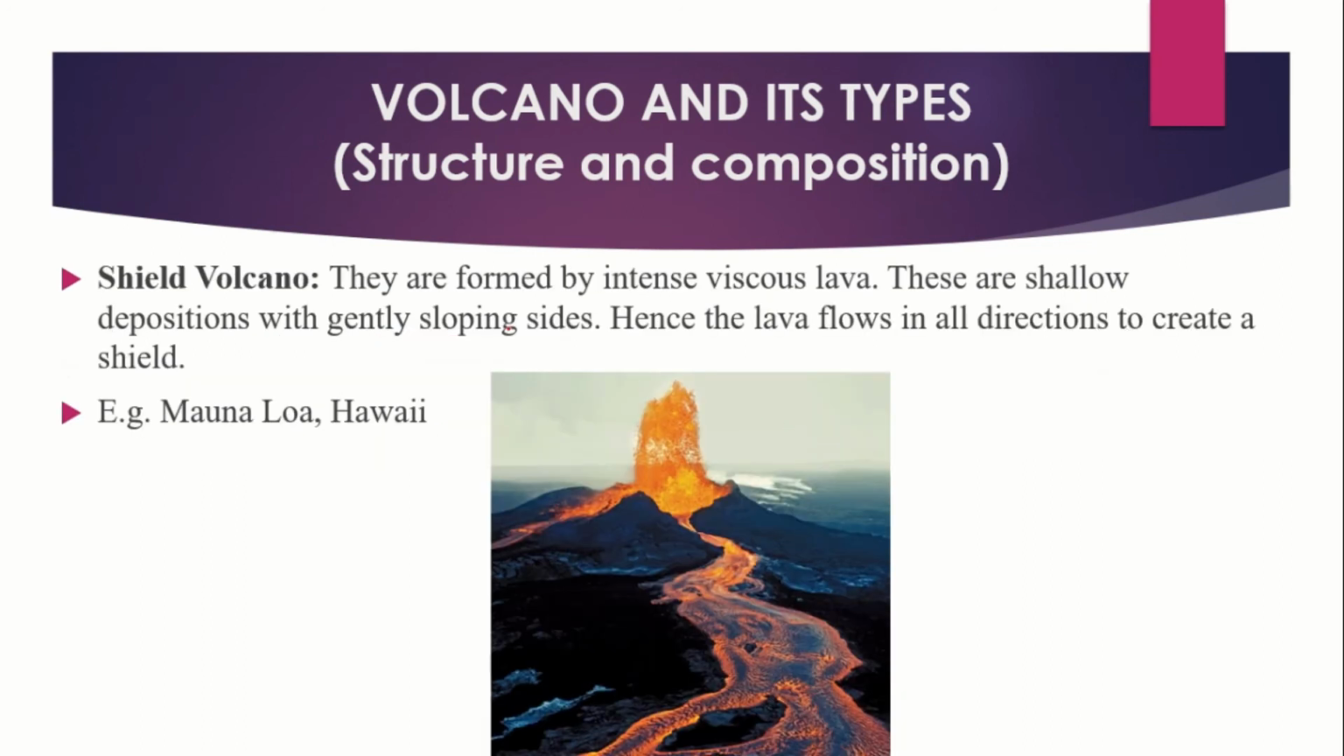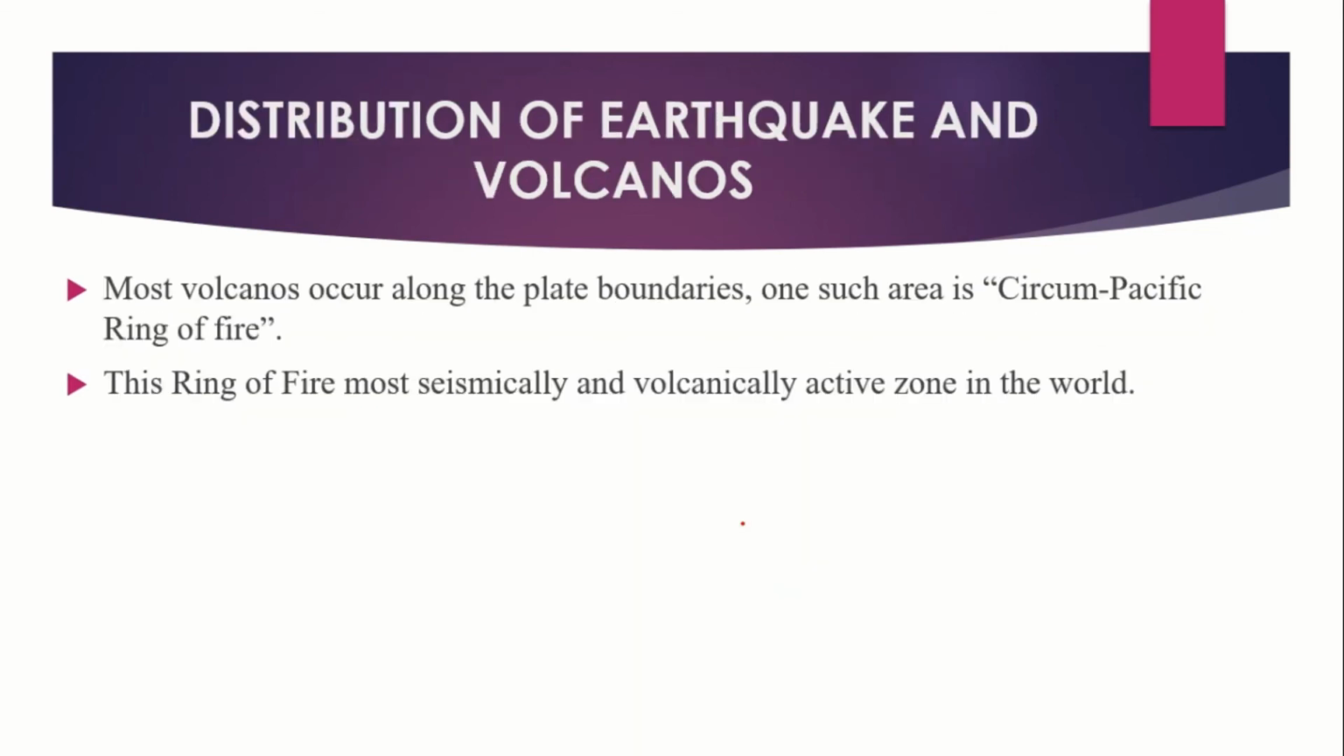Shield volcano: shield volcanoes are formed by less viscous lava. These are shallow deposits with gently sloping sides. Hence the lava flows out in all directions to create a shield. Example, Mauna Loa, Hawaii.